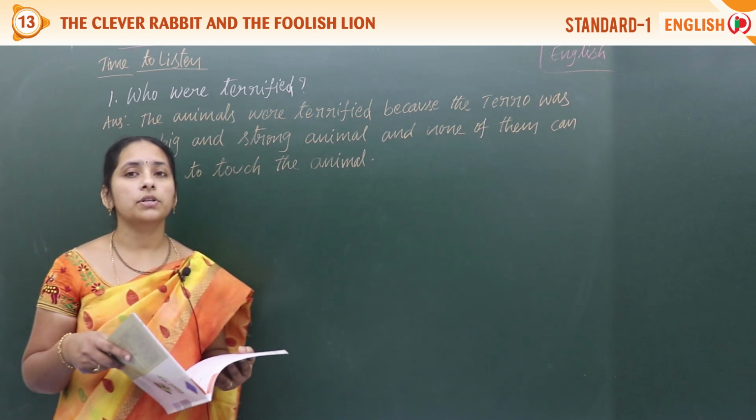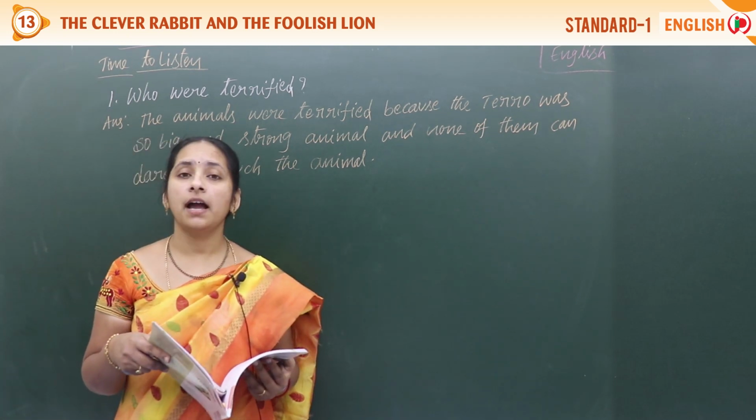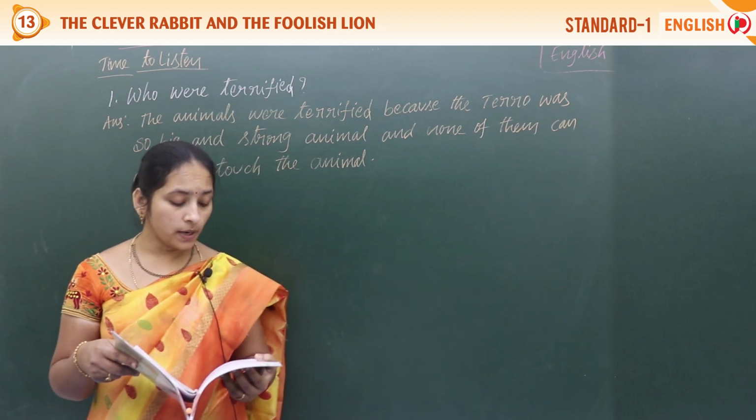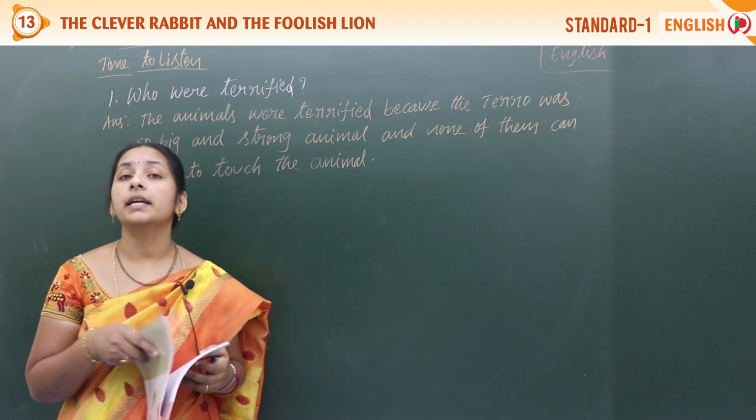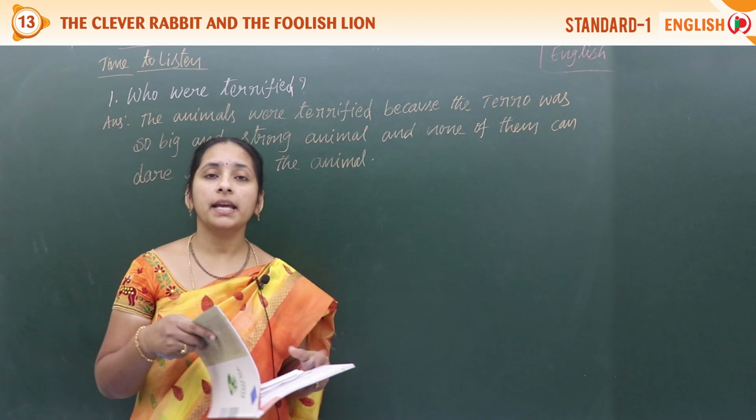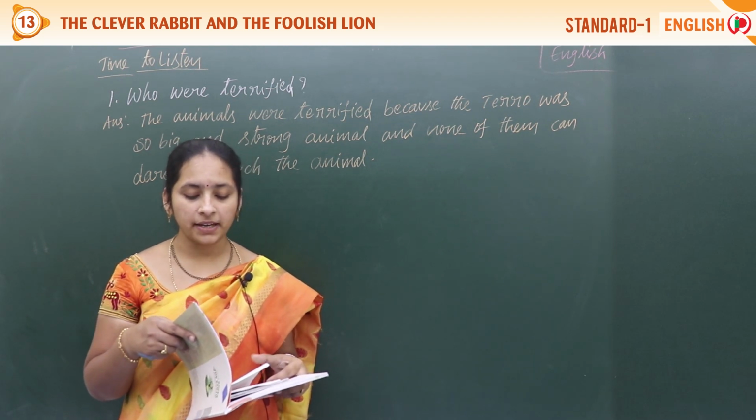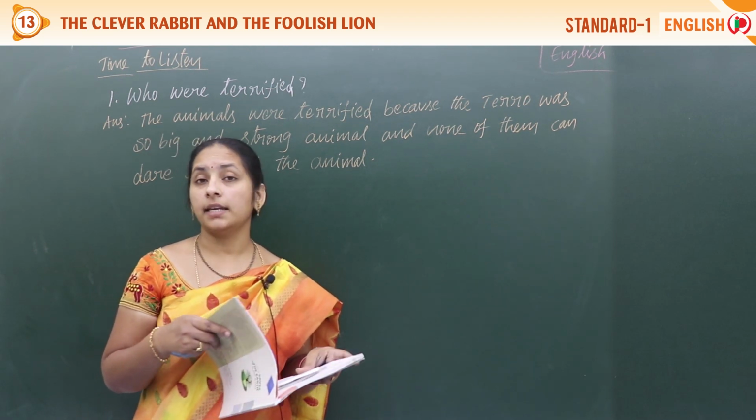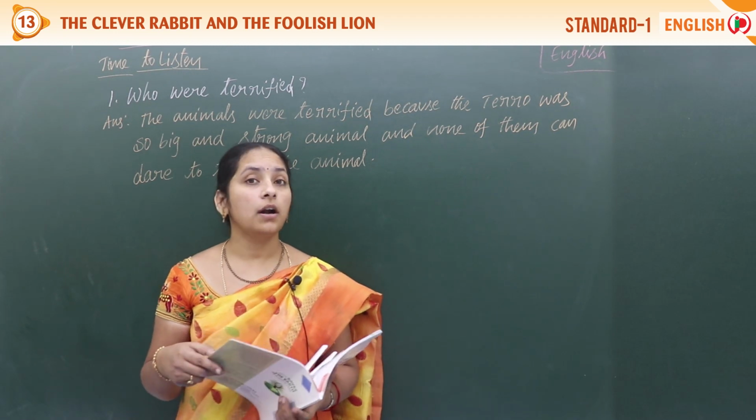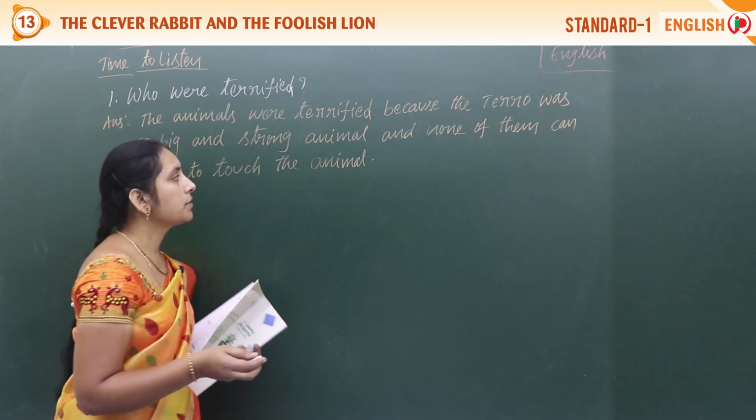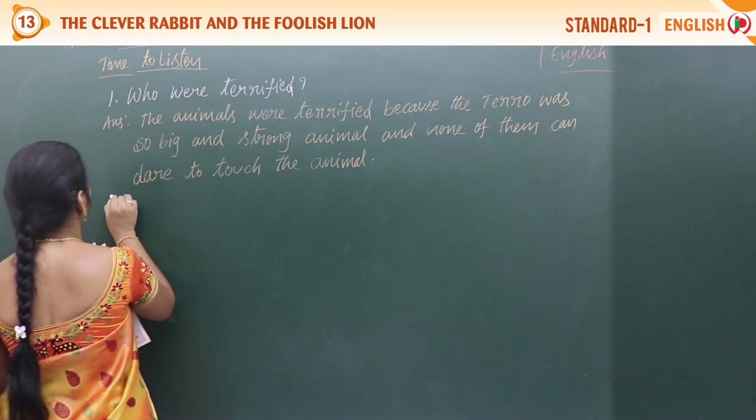See the next question. What do we have? Second question. Who called for a meeting? Yes, the terrified animals called for a meeting. Right. So write the question first. Second one.